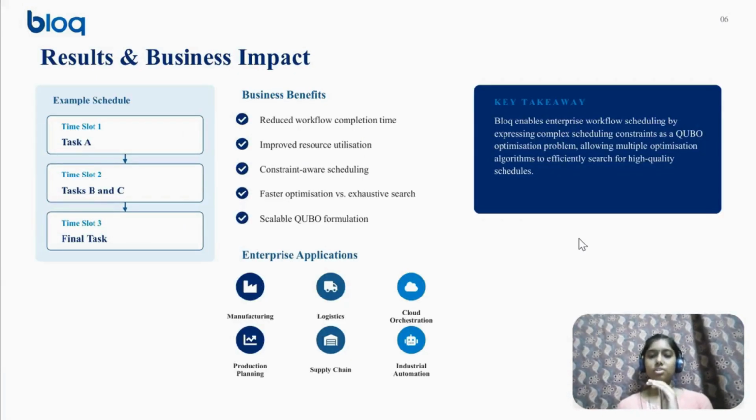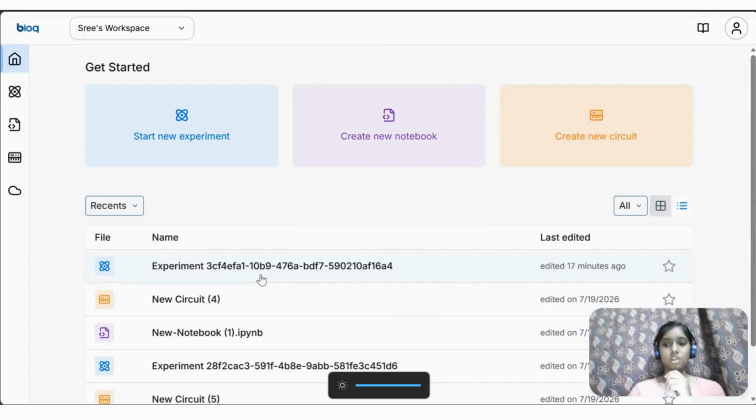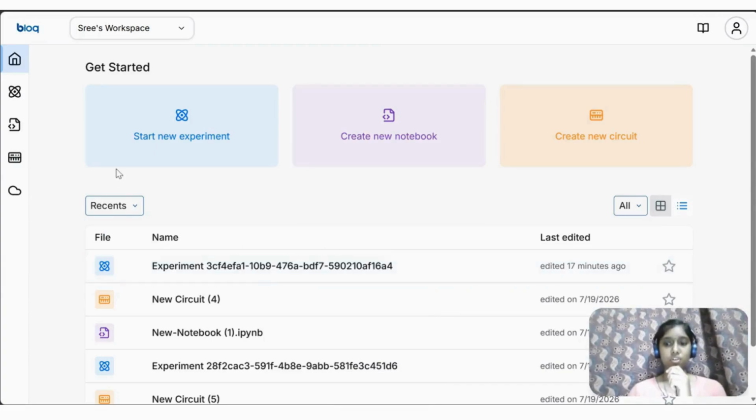For enterprise users, this demonstrates how Block can serve as a unified optimization platform. Once a business problem is formulated as a QUBO, different optimization algorithms can be evaluated without redesigning the model, which enables faster experimentation, easier benchmarking, and the selection of the most effective solver for a given operational challenge. Now we are on Block Quantum's platform.